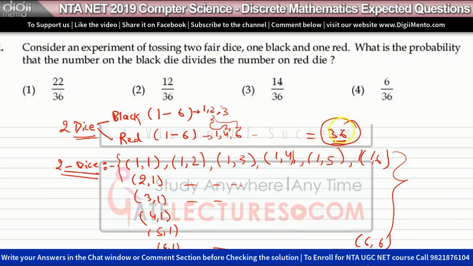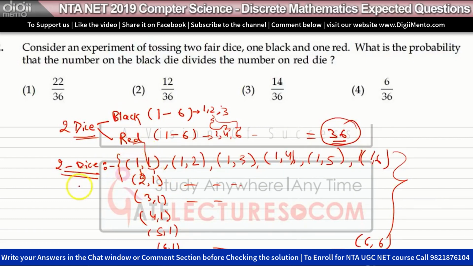We can find the outcome in 36 ways. Okay, you roll 2 dice and you can roll these 2 dice in 36 ways. So you will find a different number in 36 spaces. The numbers can be 1 1, 1 2, 2 1, 2 3. So we are saying this number on the black die and this number on the red die.